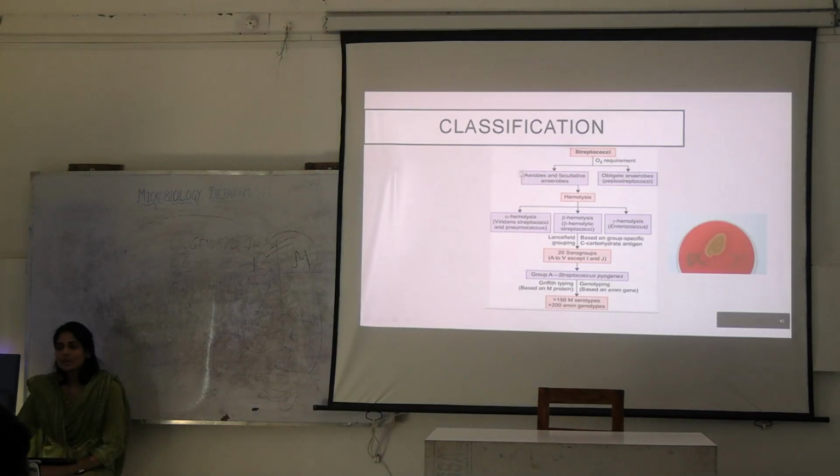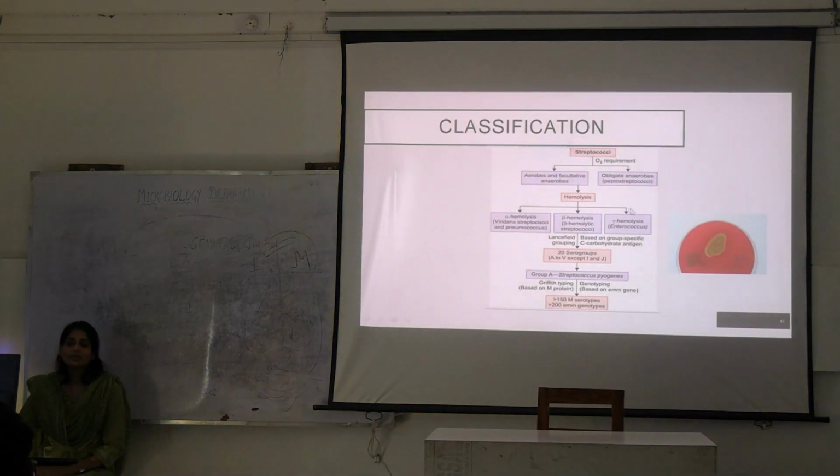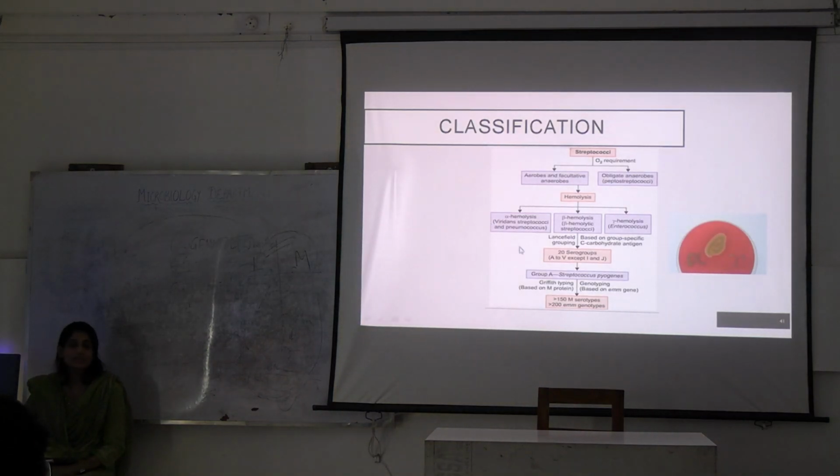Then aerobic or facultative anaerobes, based on the hemolysis on blood agar, they can be classified as alpha, beta and gamma. Gamma is no hemolysis, which is seen in Enterococcus. Beta hemolysis is seen in which streptococcus? Group B streptococcus, and alpha hemolysis is seen in viridans streptococci and pneumococcus.